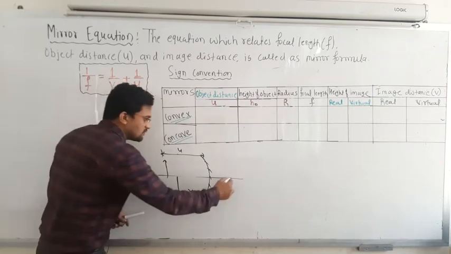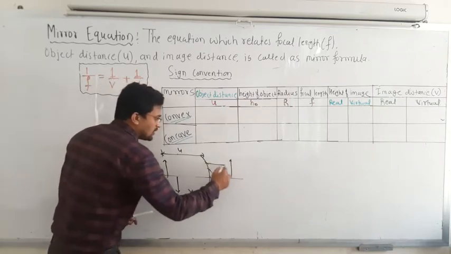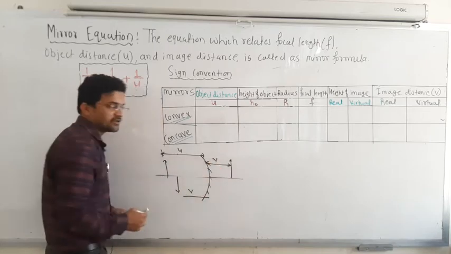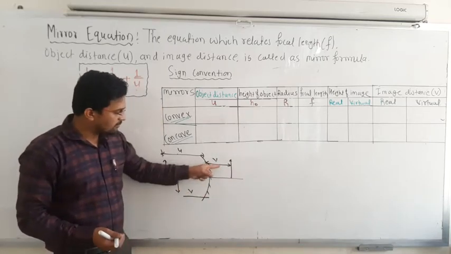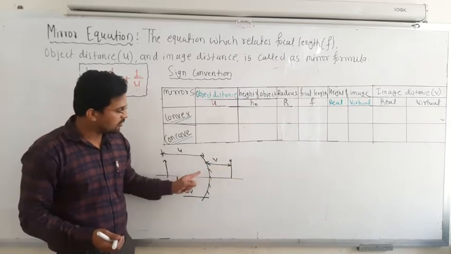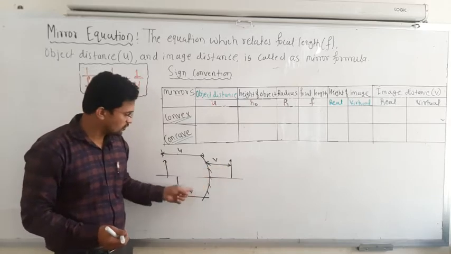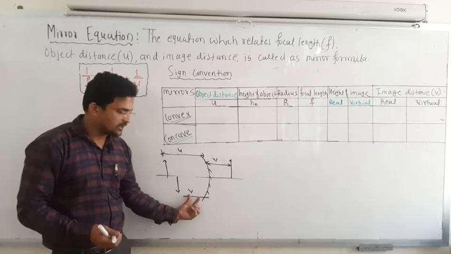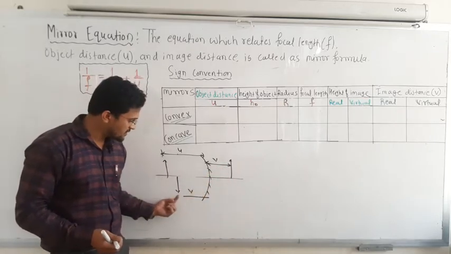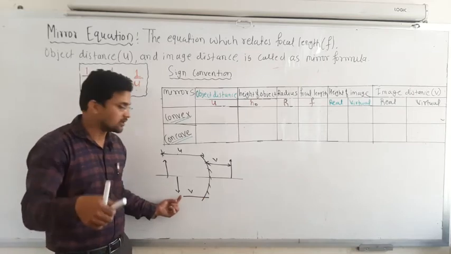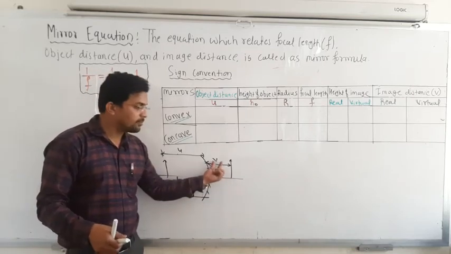Okay, if the image is formed above the principal axis, then this distance is taken as positive. In case of the concave mirror, the image can be real or virtual. Depending on that, the image distance changes, because for the real image, the image distance is negative, and for the virtual image, it is positive. That means if it is 10 centimeter for a real image, it should be minus 10 centimeter. If it is 10 centimeter for a virtual image, it should be plus 10 centimeter.